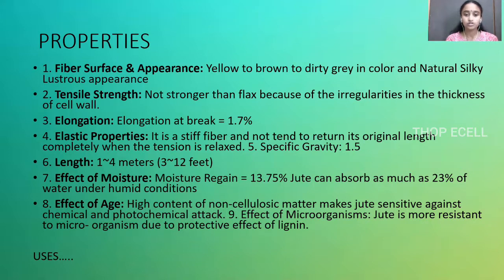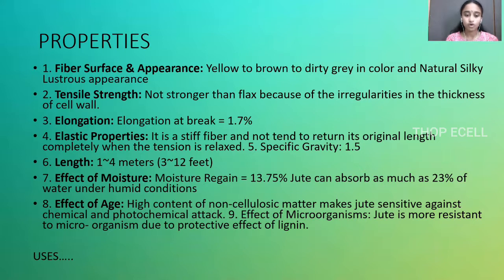Tensile strength, it is not stronger than flax because of irregularities in the thickness of the cell wall. Elongation, it can be elongated up to 1.7%. Elastic property, it is a very stiff fiber and it does not tend to regain its original length once it is stretched due to tension. Specific gravity is 1.5, and length is usually 1 to 4 meters, that is 3 to 12 feet.